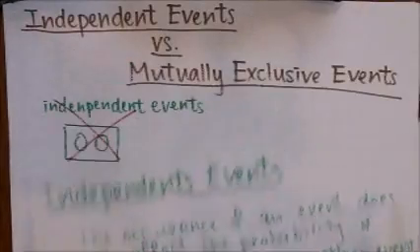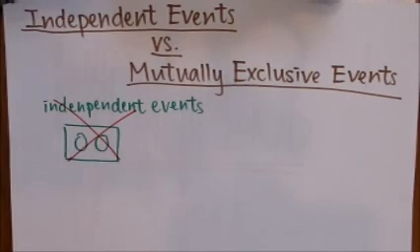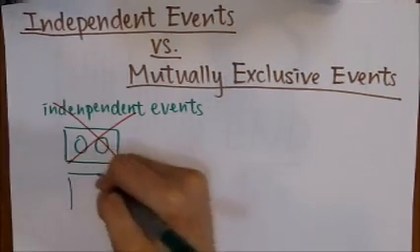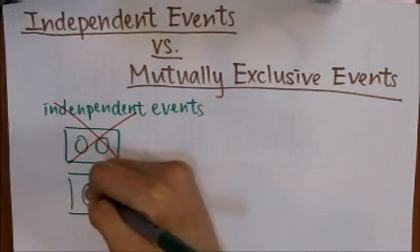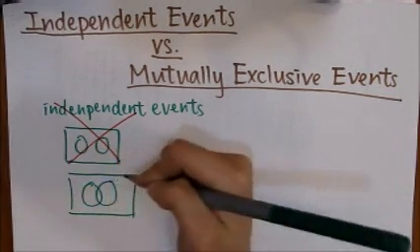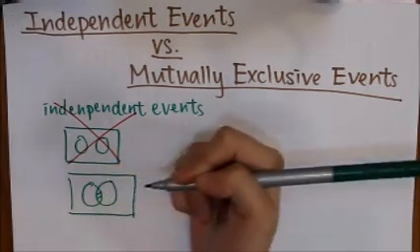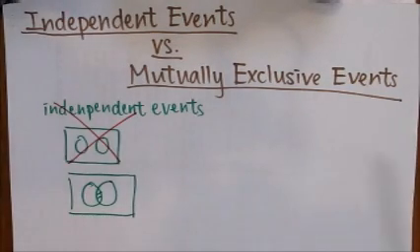Therefore, two events are independent given that the occurrence of an event does not affect the probability of the occurrence of the other event, but they can still happen together. So the Venn diagram representing independent events can also look like this. There's an intersection between them.